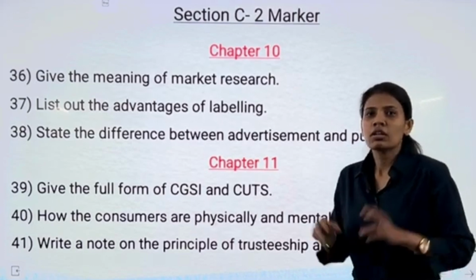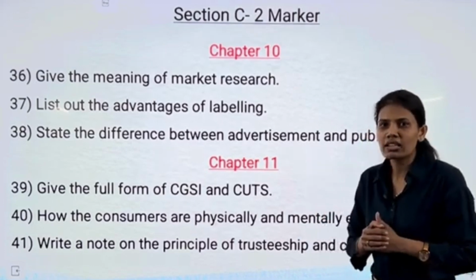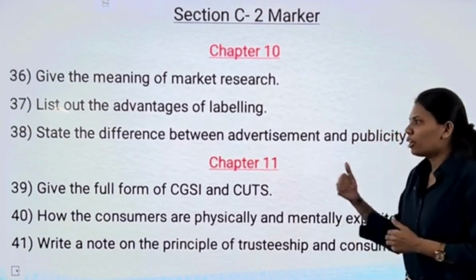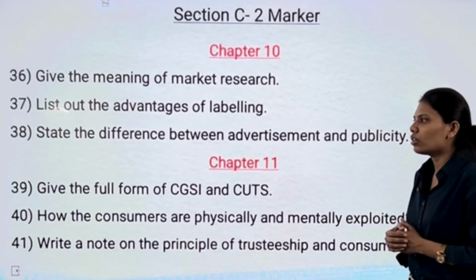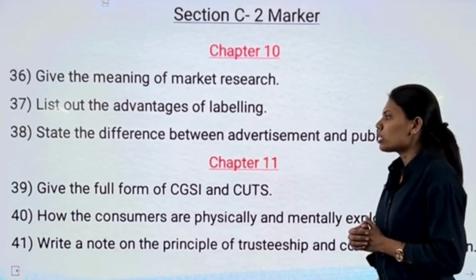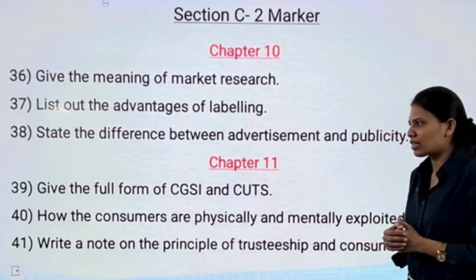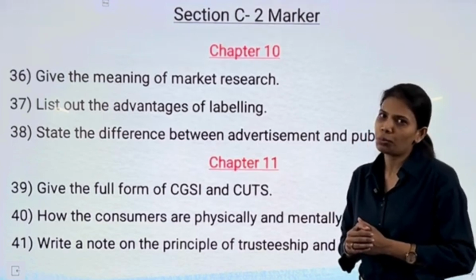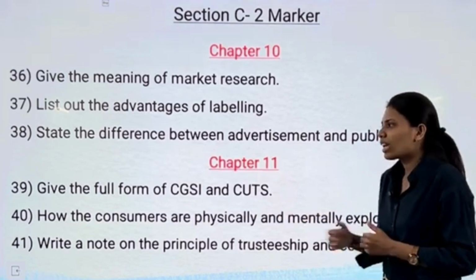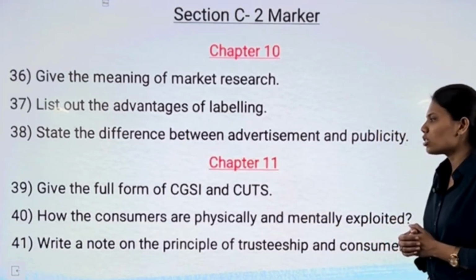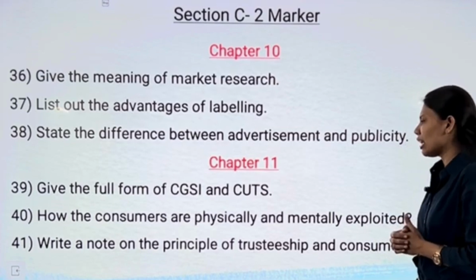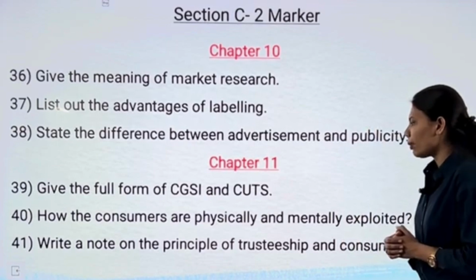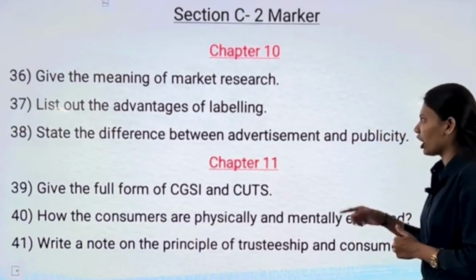Difference has been asked. Please students, please note that and prepare it with points of difference. From chapter number 11, our first question is give the full form of CGSI and CUTS. Full forms are also asked repeatedly, so do not forget to prepare it. Now, our second question is how the consumers are physically and mentally exploited. Our next question is write a note on the principle of trusteeship and consumer protection.